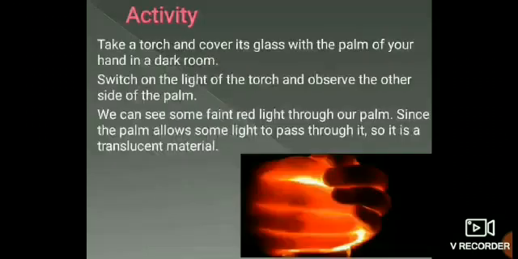Let us now find out whether the palm of our hand is transparent, translucent or opaque. This can be done as follows. Take a torch and cover its glass with the palm of your hand in a dark room. Switch on the light of the torch and observe the other side of the palm. We can see some faint red light through our palm. Since the palm allows some light to pass through it, it is a translucent material. We know that translucent materials allow only some light to pass through them.